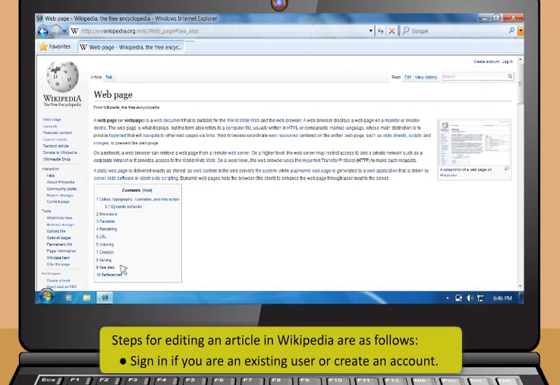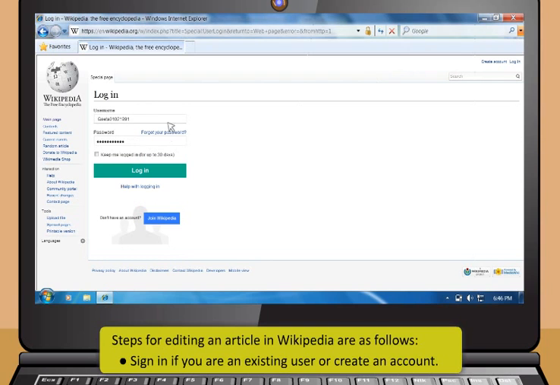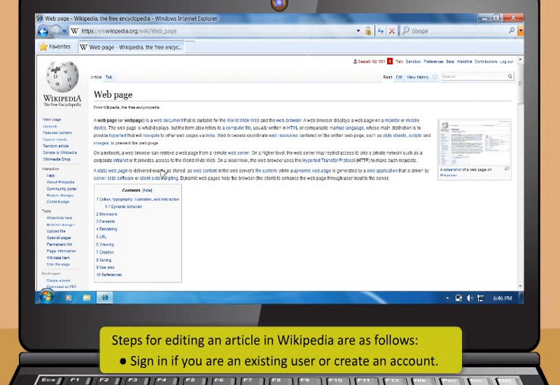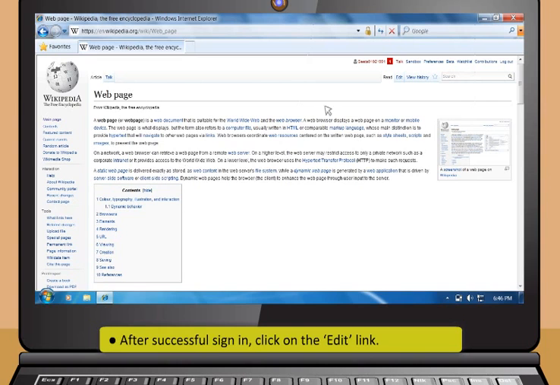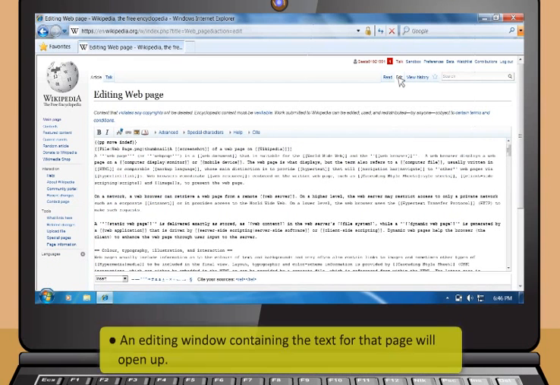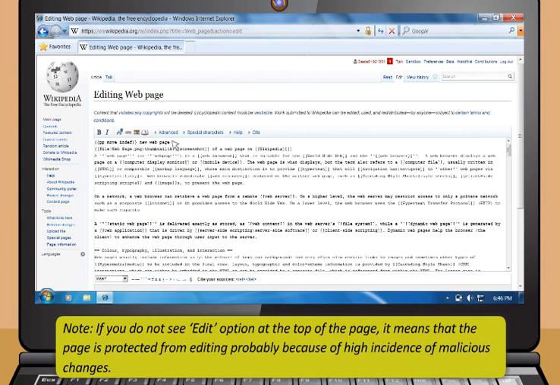These are the steps for editing an article in Wikipedia. First, sign in if you are an existing user or create an account. After successful sign-in, click on the Edit link. Now that will open an editing window containing the text for that page. Type in something or make changes to the text you find there. If you do not see Edit option at the top of the page, it means that the page is protected from editing, probably because of high incidence of malicious changes.